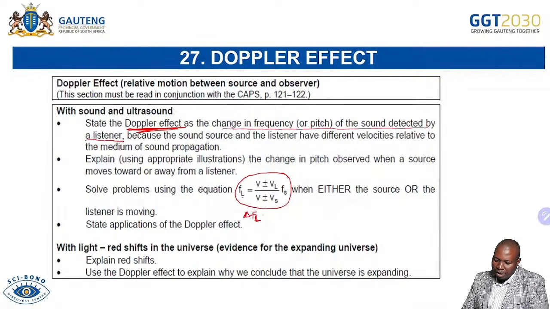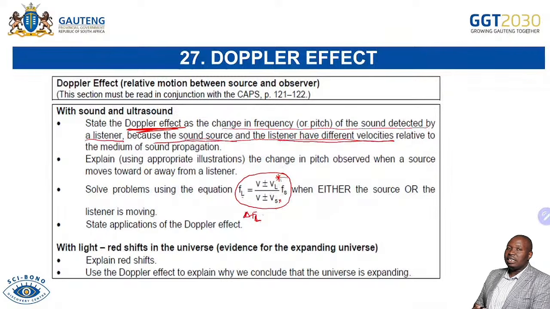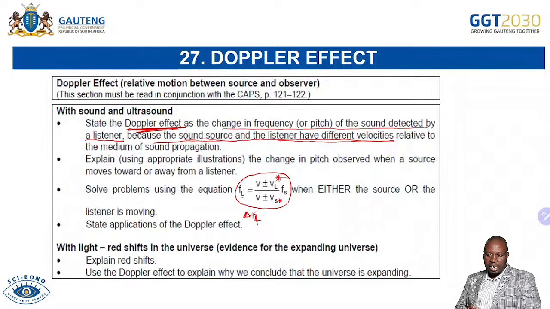Why is it like that? Because the sound source and the listener have different velocity. So we're simply saying there that the velocity of the listener and the velocity of the sound source cannot be the same. They must have different velocities. That's what we're saying. That's why we're going to have a change in frequency of sound detected by the listener. Why? Because the sound source and the listener have different velocity relative to the medium of sound propagation.